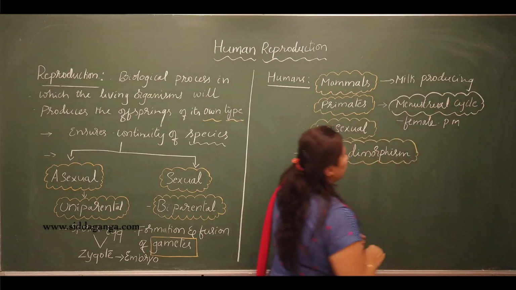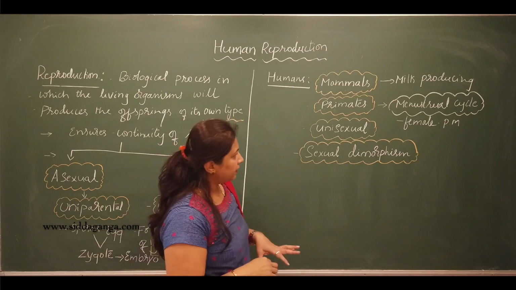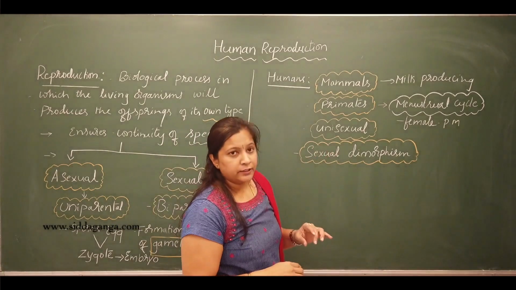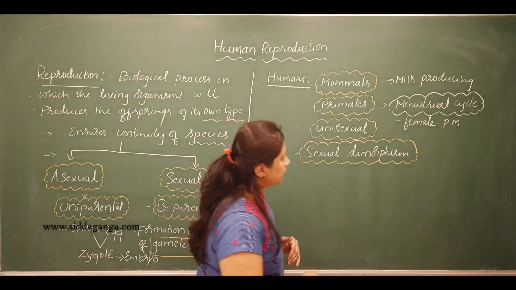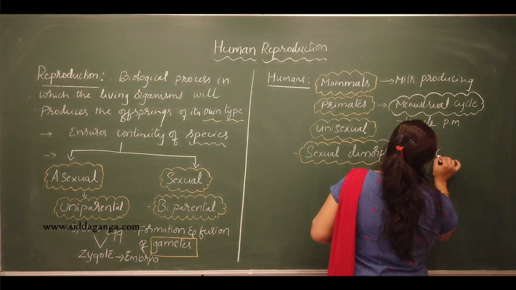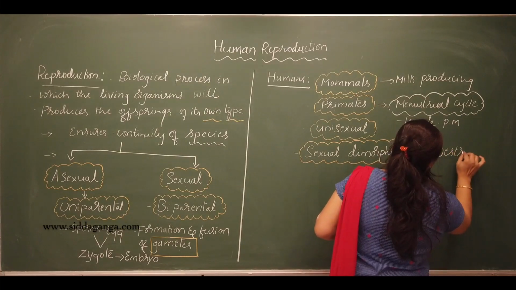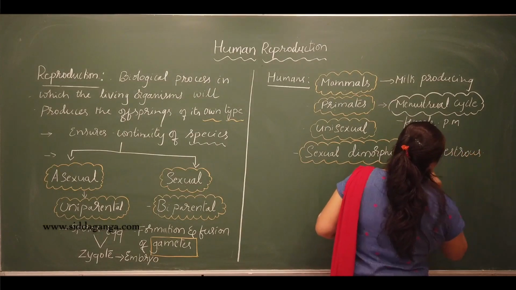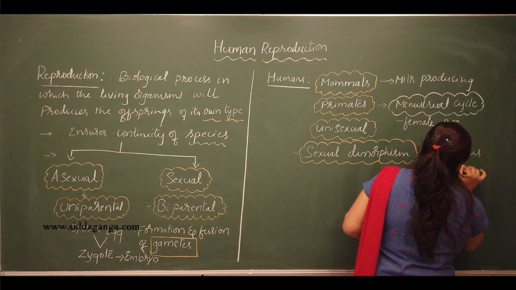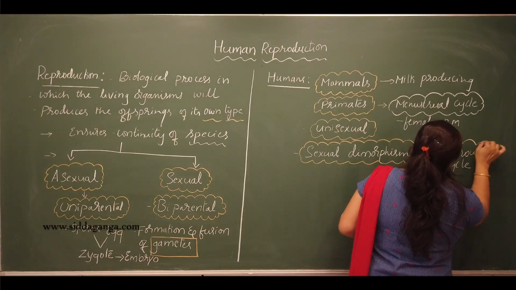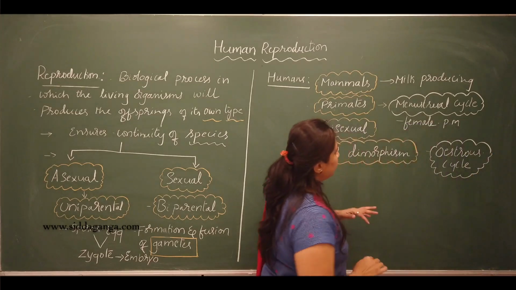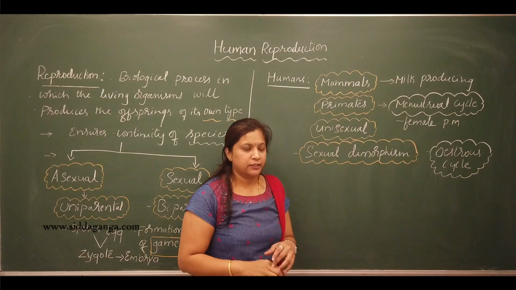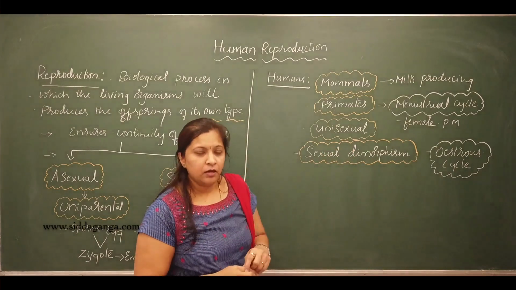Whereas the cyclical changes in non-primate female mammals are called the estrous cycle. The difference between the menstrual cycle and the estrous cycle, we already discussed in the last chapter.